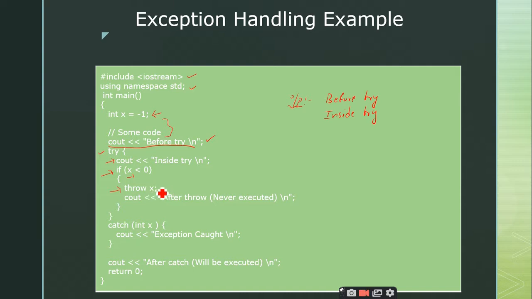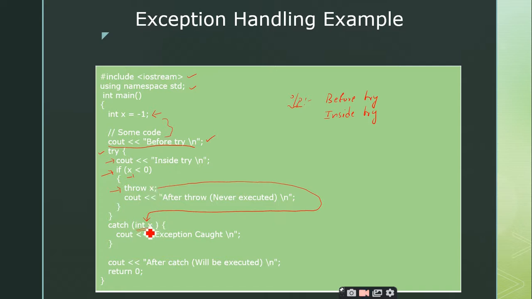Yes, sir. So once the compiler comes across this throw statement, the control will jump from that statement to the corresponding catch block. We have only one catch block defined here. So why is this catch block going to execute? Because the parameter accepted by the catch block is of integer data type, which matches the value thrown at the throw keyword, right?